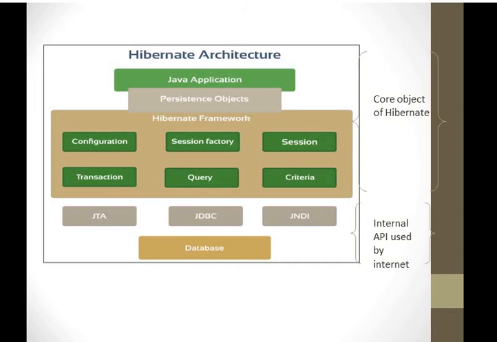Next one is criteria. The org.hibernate.Criteria is used to retrieve the entities based on some criteria, like getting a specific field. For example, if we have a database of employees, in that we have different types of fields, like employee name, employee address, employee age, and employee date of joining, and of course employee age and date of joining vary from employee to employee.